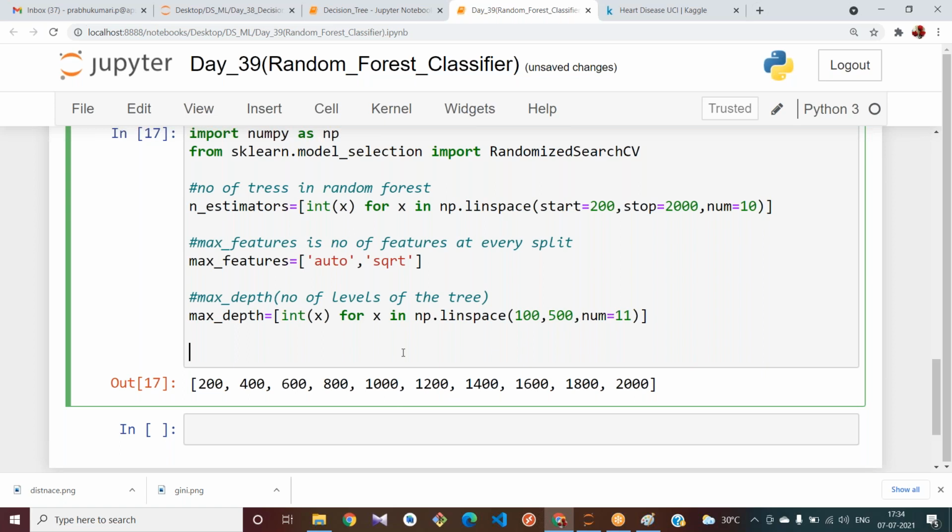Now let me apply all these values here. Let me create one dictionary called random_grid equal to, what are the parameters I have taken? n_estimators. This is my key and this is my value. What is my value? Where is my value present?